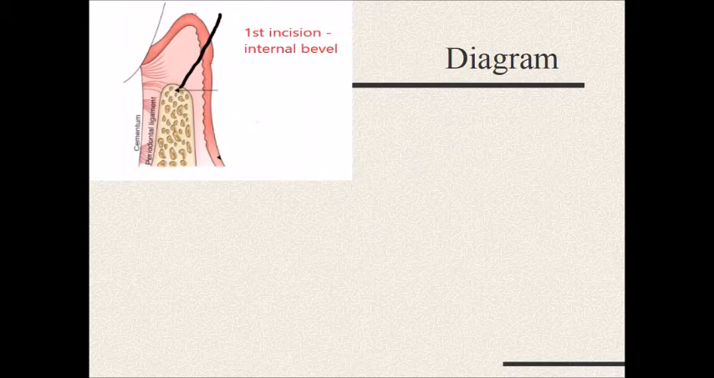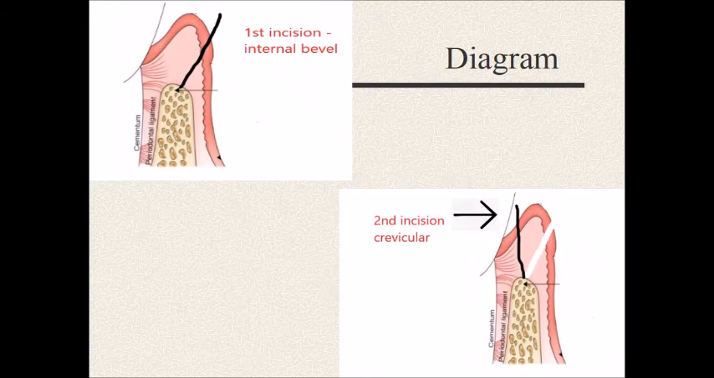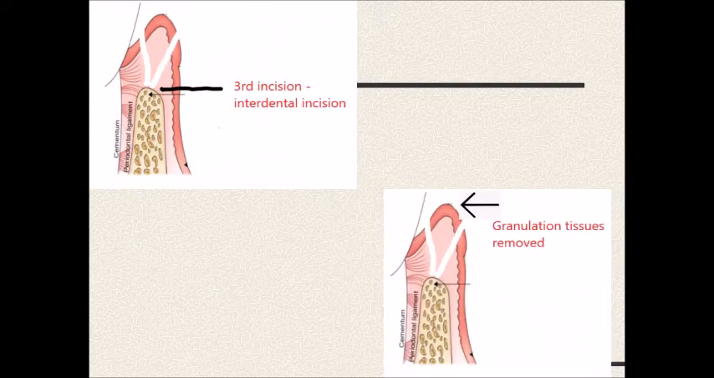You can, if you are good in the diagram, draw the diagram. This diagram you can draw first showing internal bevel incision, second crevicular incision and last interdental incision, and then granulation tissue or tissue tag is removed.